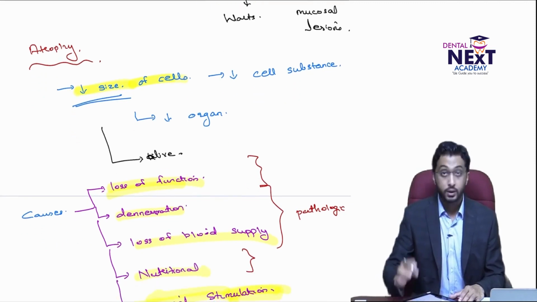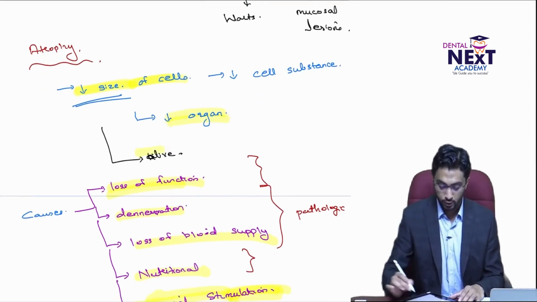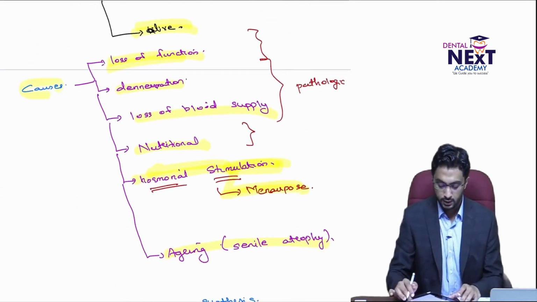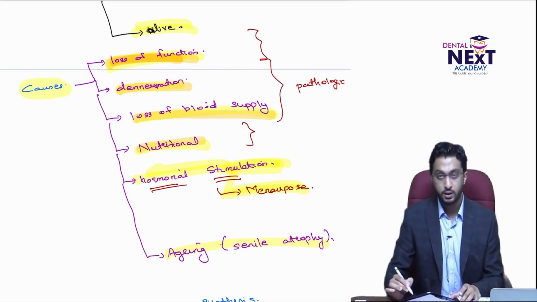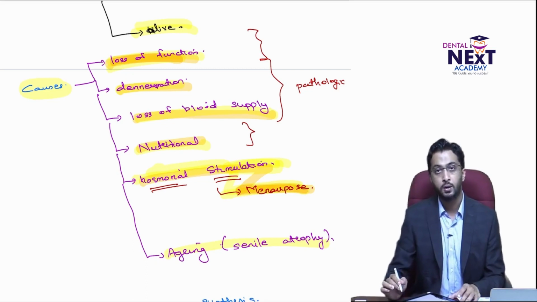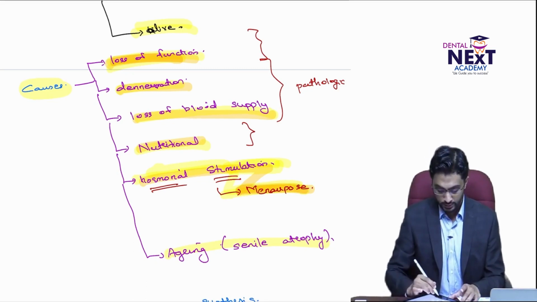Okay, due to decrease in cell substance, and this decrease in organ. But the cell is alive, unlike in case of apoptosis. Then the different causes we studied: loss of function, denervation, loss of blood supply, nutritional deficiencies, and hormonal stimulation, very important. It happens in lack of hormonal stimulation, which is seen in menopause.